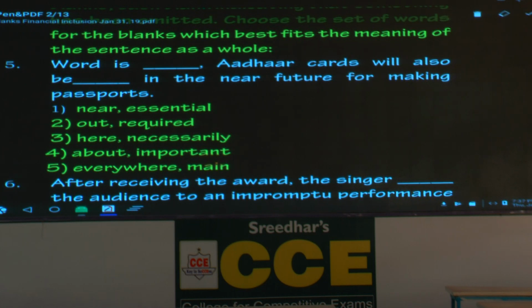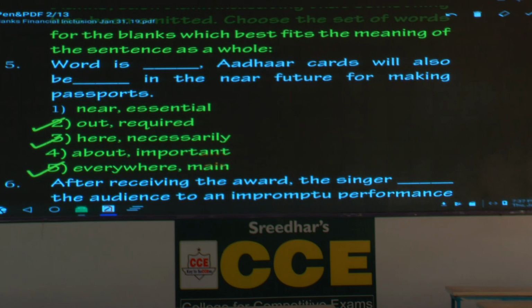Please tick out, here, everywhere. All are possible. Word is out, word is here, word is everywhere. All the 3 are possible. That means you have to decide on the basis of the second word and on the basis of the contextual awareness. We'll see the second clause or second part of the sentence.